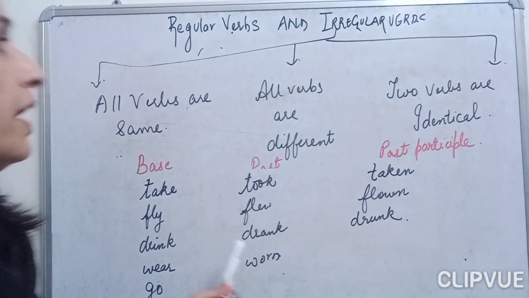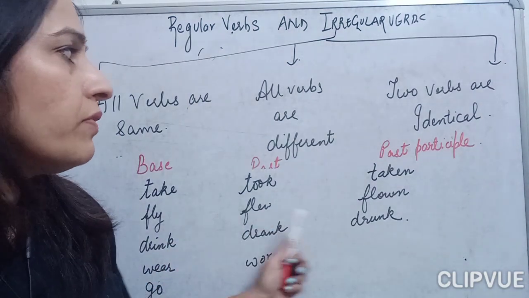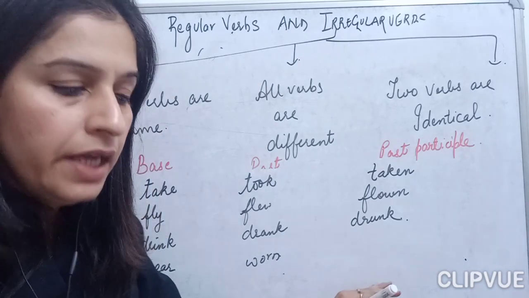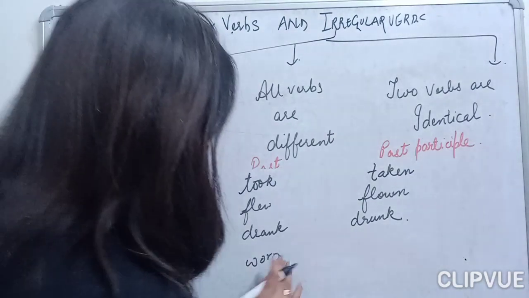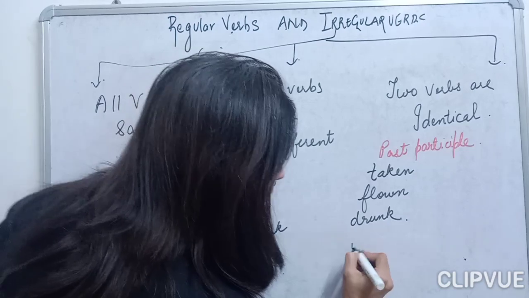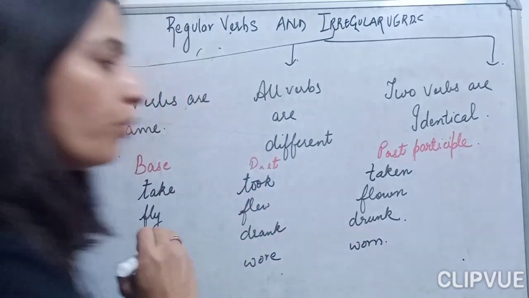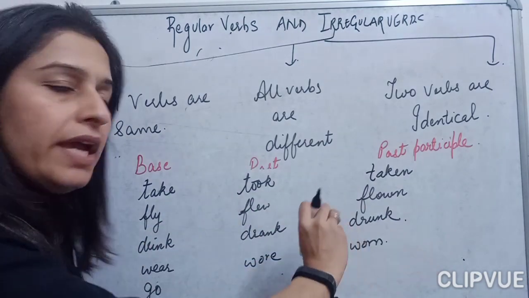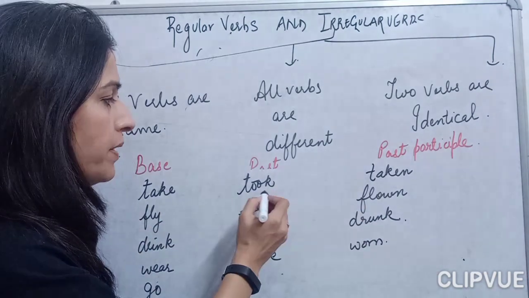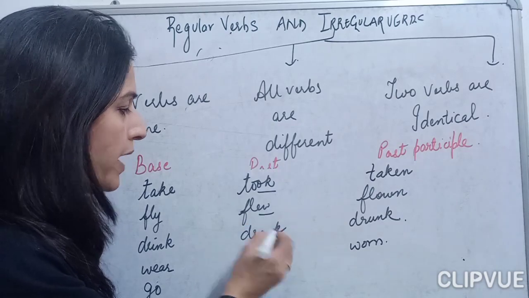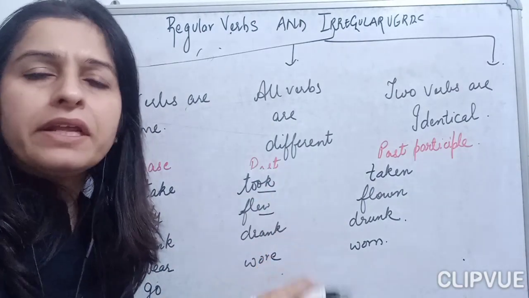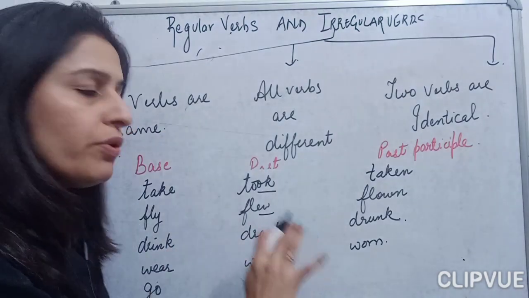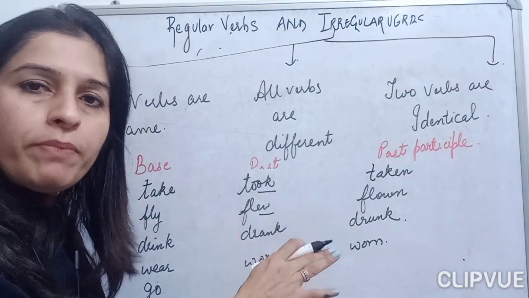This is, children, the irregular form of the verb where all the three forms of the verbs are different. See, all the three forms are different. They are not following any same pattern. Like here if took is there, here flew is there, so they are not following any pattern. Neither D, neither ED, neither IED. They have their own pattern.